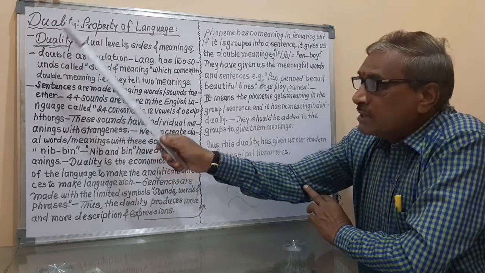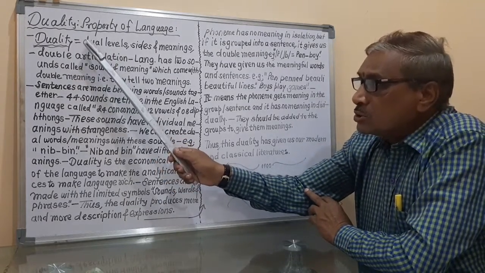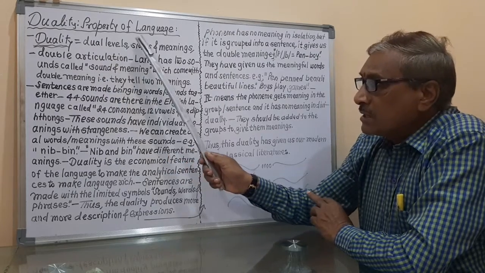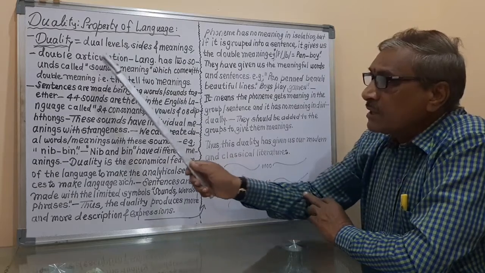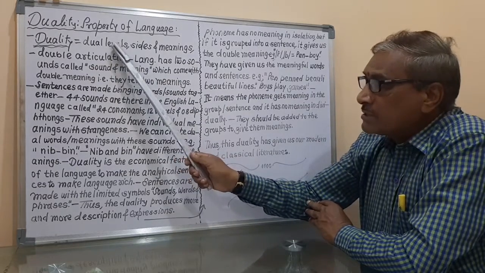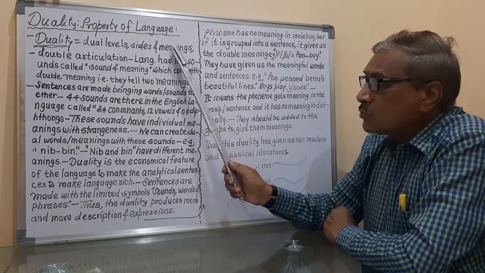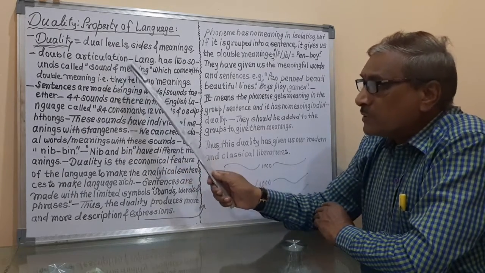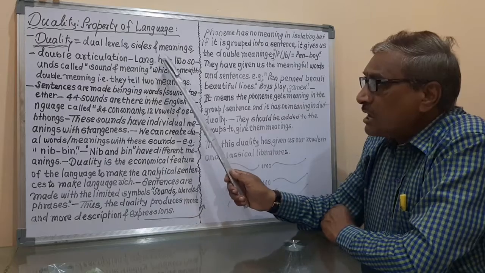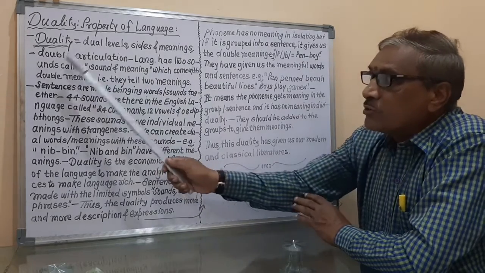So duality means the two levels, two sides, two meanings, two articulations. It means that language has two sounds.